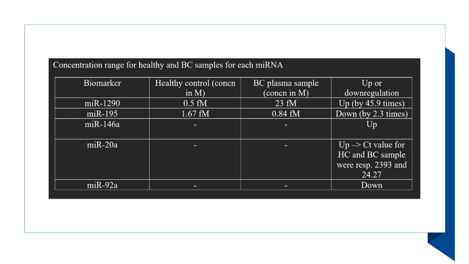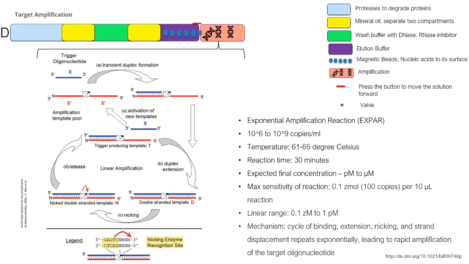Once all miRNAs are in the elution chamber within the same tube, we can facilitate amplification by adding an additional chamber specifically for this purpose, with a valve between the elution and amplification chambers. By pressing a button, we can transfer the eluted material into the amplification chamber. Here, we will employ exponential amplification reaction, XPAR, an ultra-sensitive technique designed for miRNA amplification.